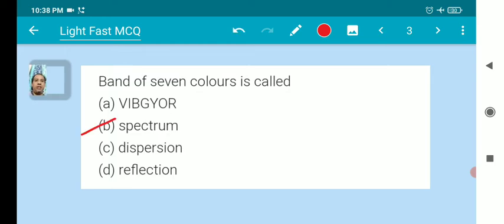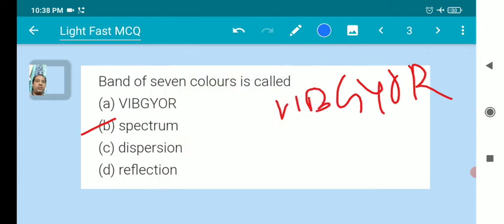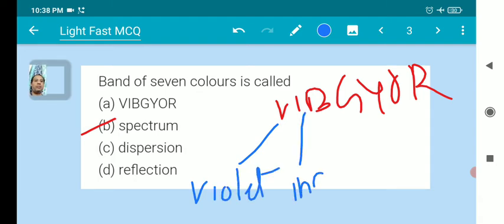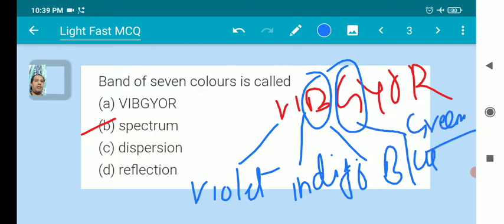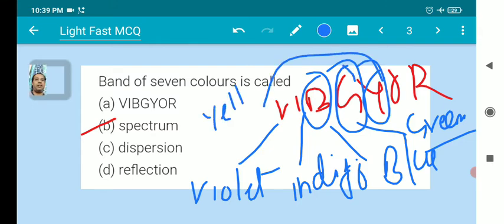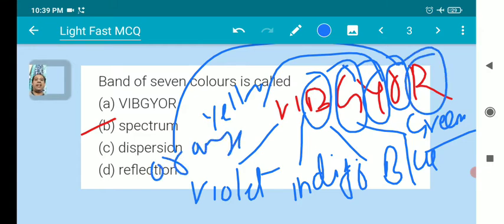Here, VIBGYOR. What is the meaning of V? Violet. I represents indigo, B represents blue, G represents green, Y represents yellow, O represents orange, and R represents red. Its color is already red, so it is red.